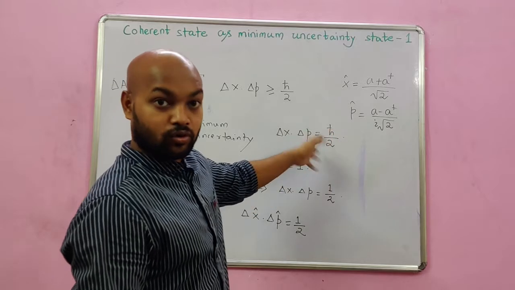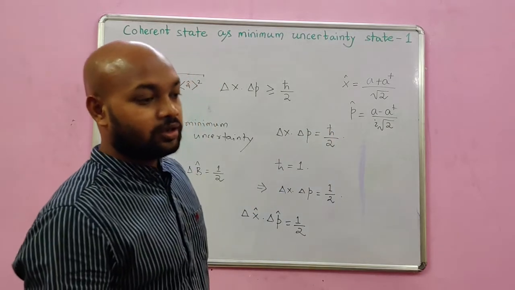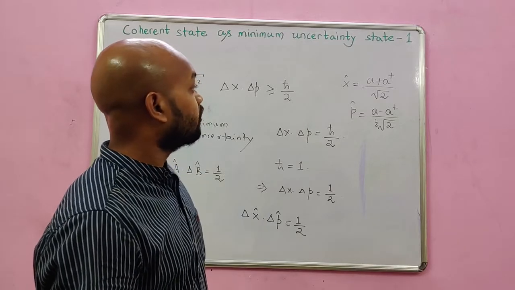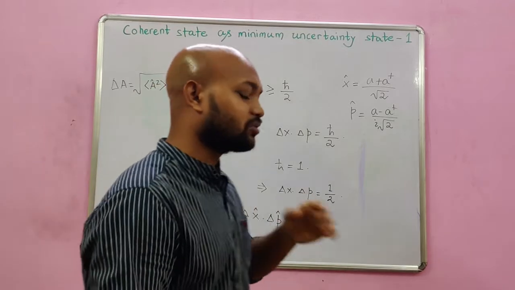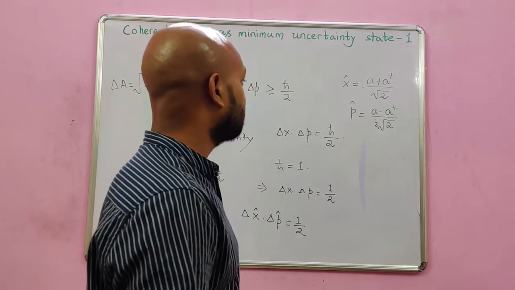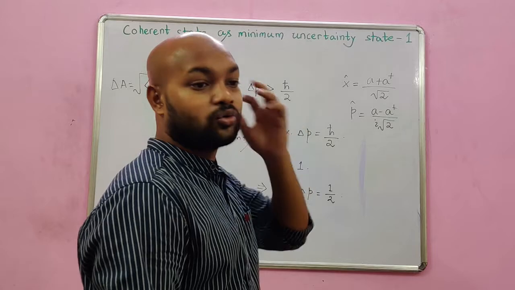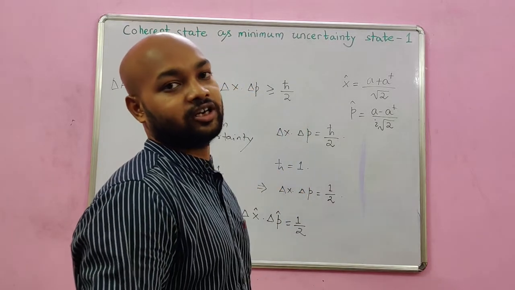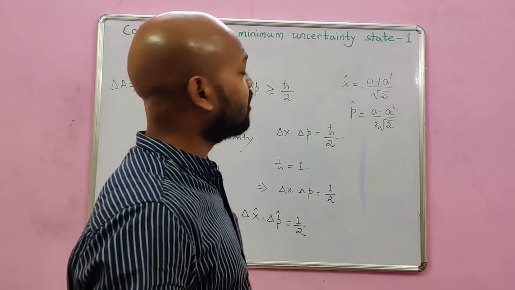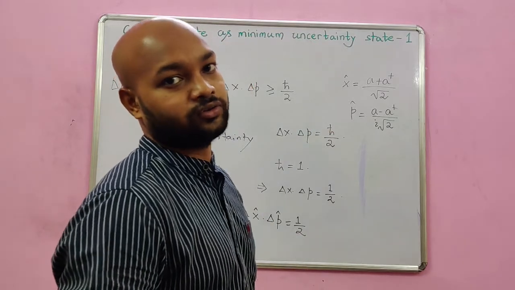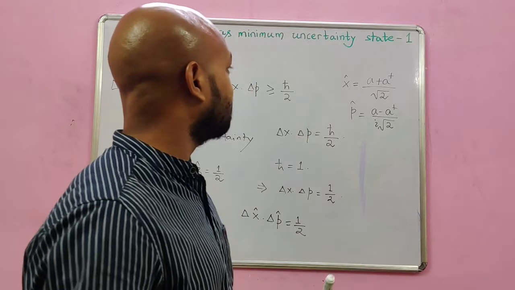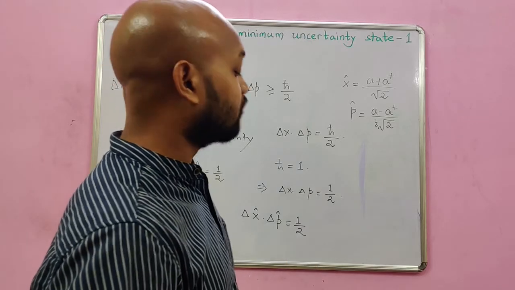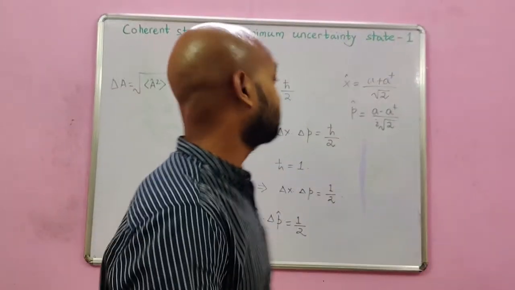Here x and p are any conjugate variables, like electric field and magnetic field. Because coherent states are not restricted to these position momentum calculations. They are more towards quantum optics, where you solve Maxwell's equations that deal with electric field, magnetic field, the second quantization and all. So they in general refer to any pair of canonically conjugate variables. So with these details in the background, let's directly move to the calculation of uncertainties in detail.